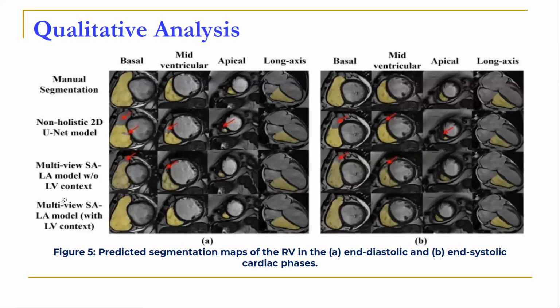However, the multi-view SALA model with LV context significantly improves segmentation of the right ventricle in the basal and the mid-ventricular planes. And this is courtesy of synergistic feature sharing at the root of the encoder, as discussed previously.